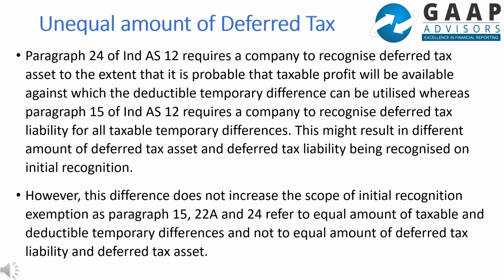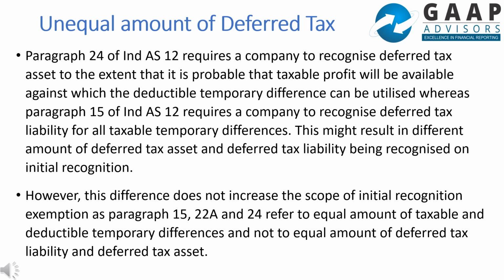There can be cases where the deferred tax liability and deferred tax asset which arise on initial recognition of an asset and liability are not equal. This arises because of the requirement of para 24 to recognize a deferred tax asset to the extent that it is probable that taxable profit will be available against which the deductible temporary difference can be utilized, whereas para 15 requires recognition of deferred tax liability for all taxable temporary differences.